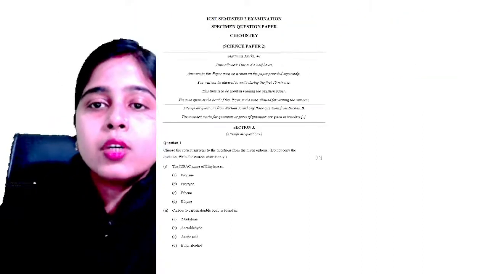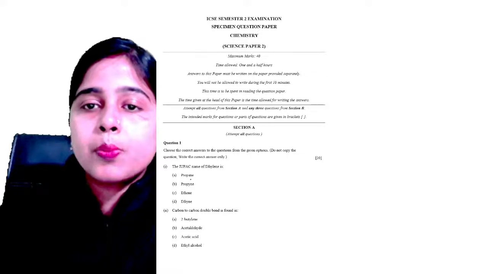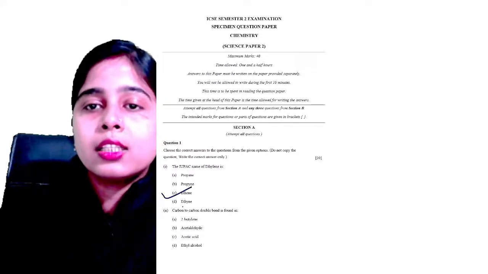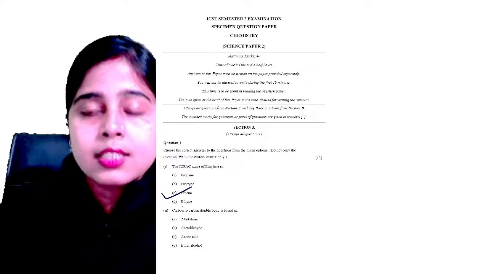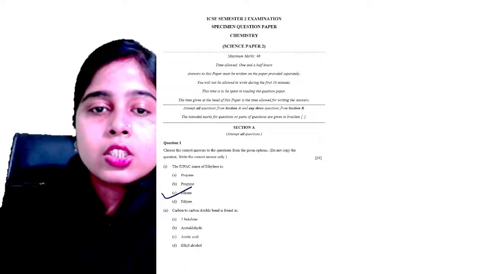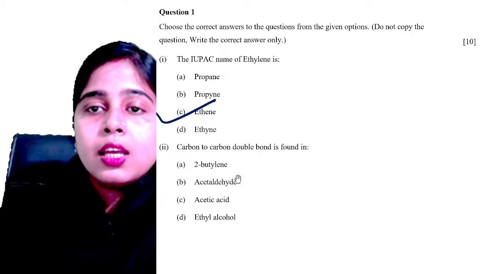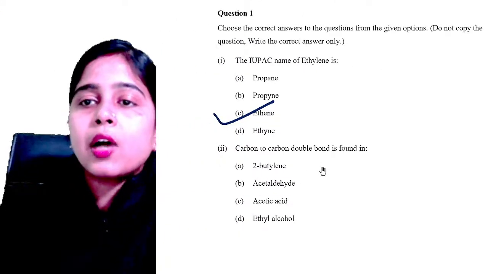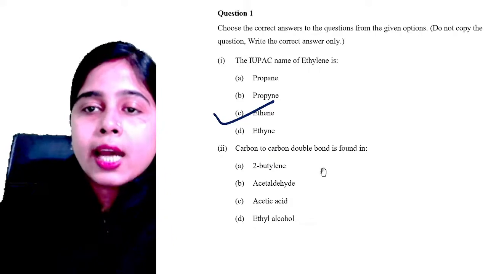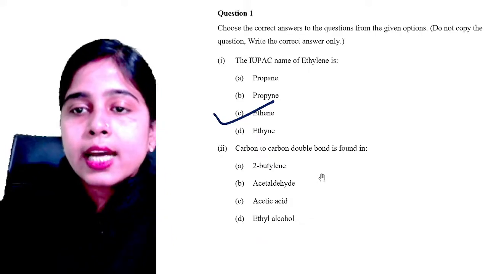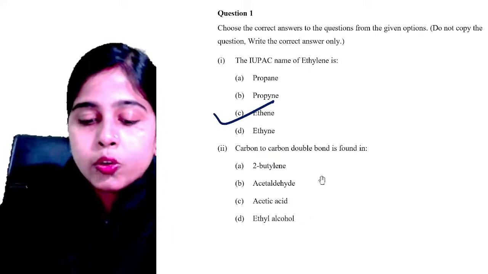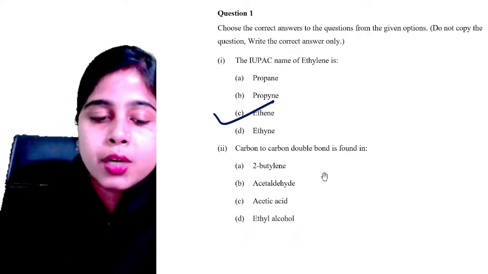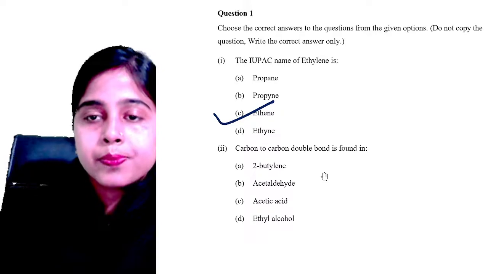So the first question was asking propane, propyne, ethene, ethyne. The correct answer is of course ethene. The IUPAC name of ethylene is ethene. Now the second question. It is asking: carbon to carbon double bond is found in 2-butylene, acetaldehyde, acetic acid or ethyl alcohol. In which of the following compounds do you find a carbon to carbon double bond? Please try to answer, everyone.